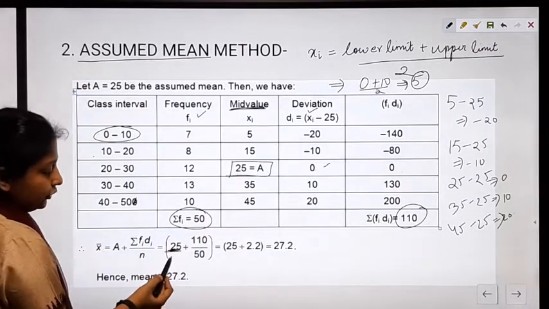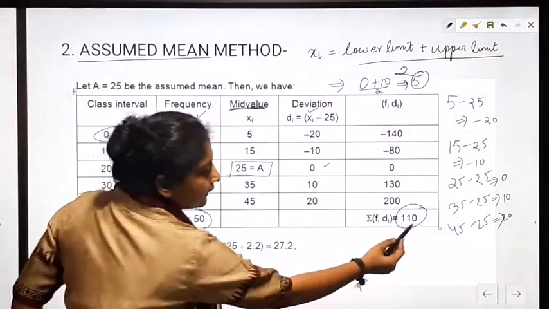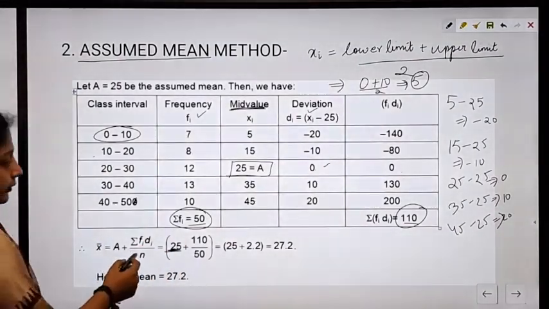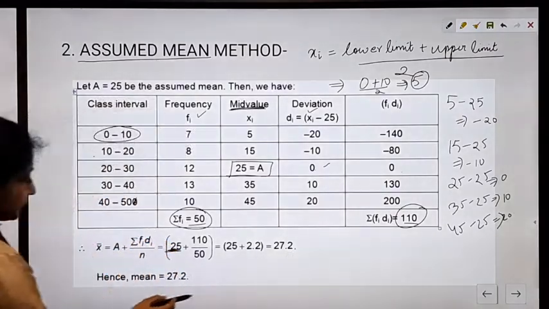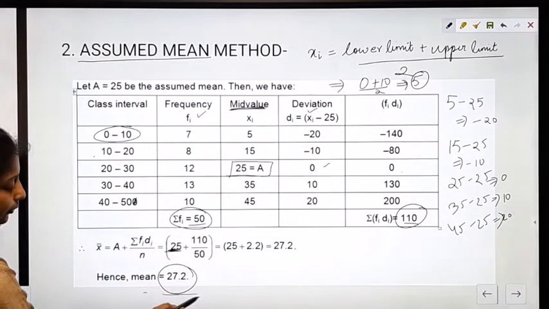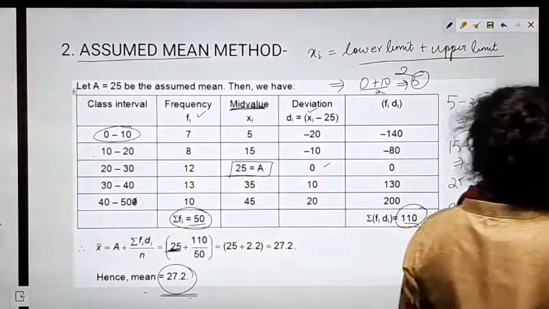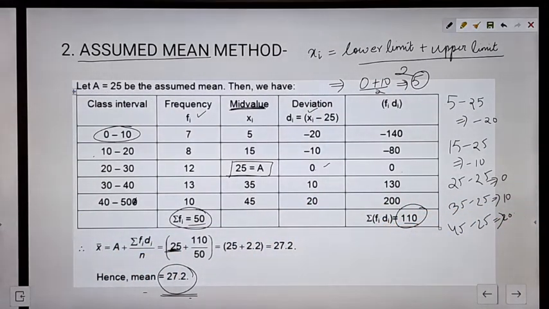A is what? 25. We considered a to be 25. Summation Fi Di is 110 and summation Fi is 50. When we do all the calculations, we will be left with the answer 27.2. So 27.2 will be our mean. This is calculation of mean by the assumed mean method.